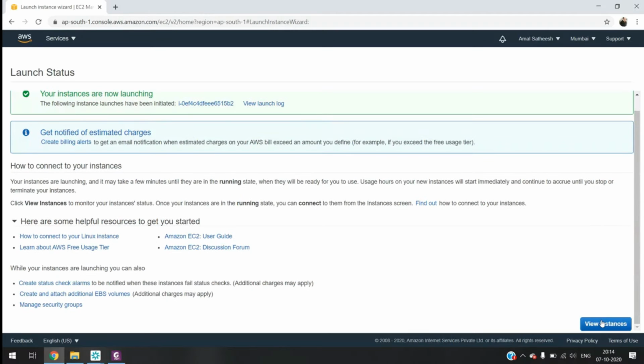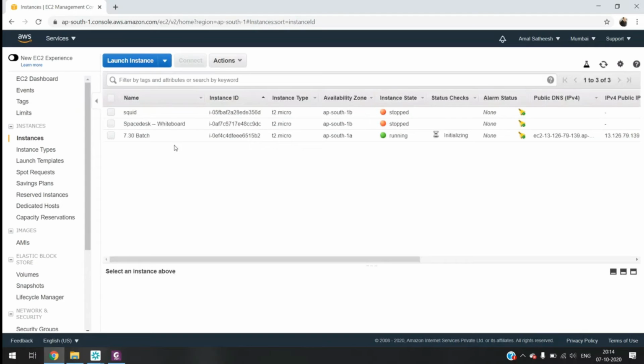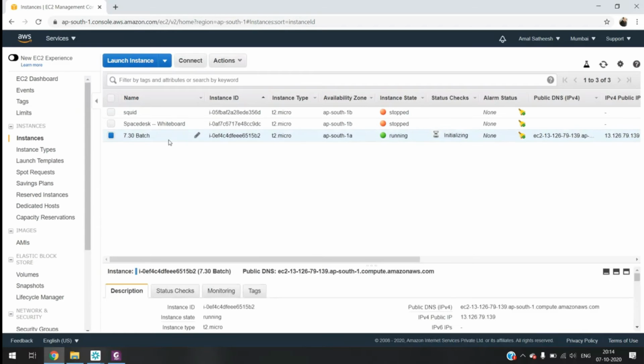Now there is an option, view instances. You can click on this and you can see the instance. The instance which I created is now in running state. We can log into this instance. Okay. So my instance has been created. Now the next step.